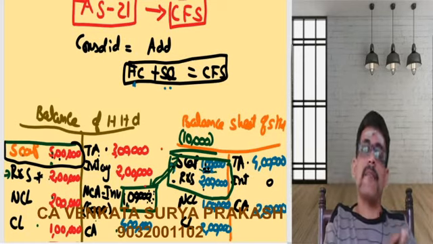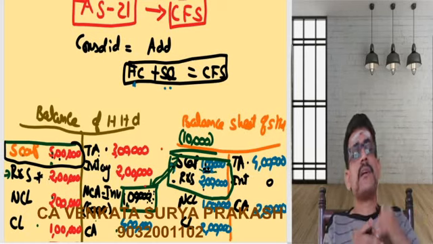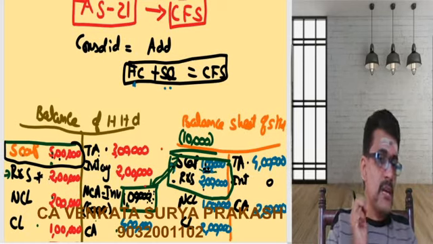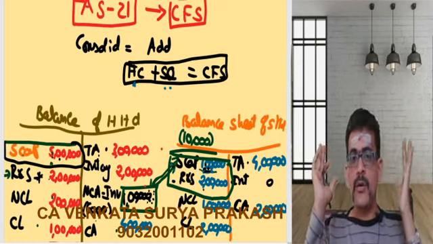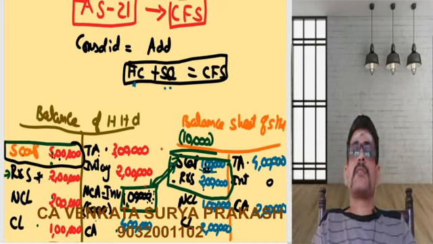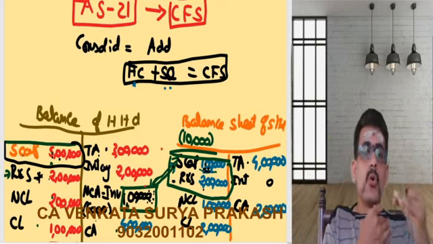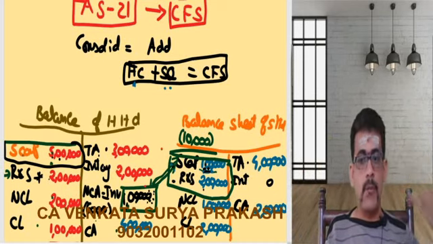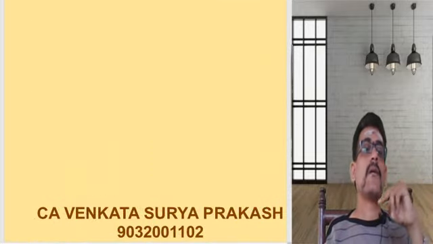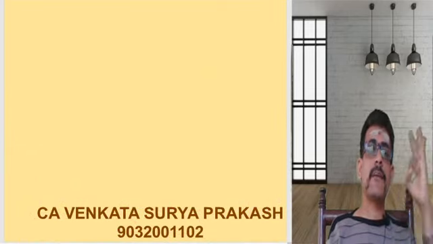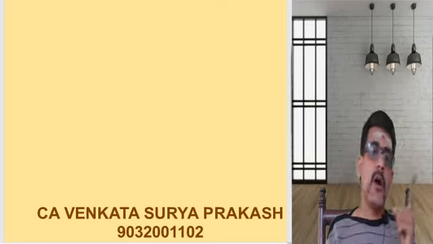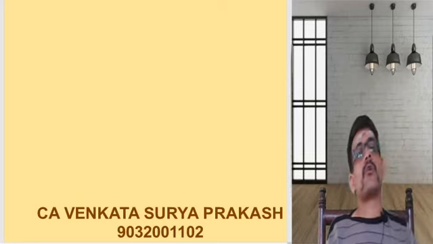So that's the basic level. If this basic level is clear, gradually, one by one, we'll step into the advanced topics. We'll try to understand what is pre, what is post, etc. Mind you, this is a very easy and very interesting chapter. Before getting into the advanced, I will give you a few steps on how to start with your consolidation problem. If you adopt these steps, your balance sheet will be 100% tallied. There are no cases where your balance sheet will not tally. If it does not, I will also tell you which steps you are doing wrong.